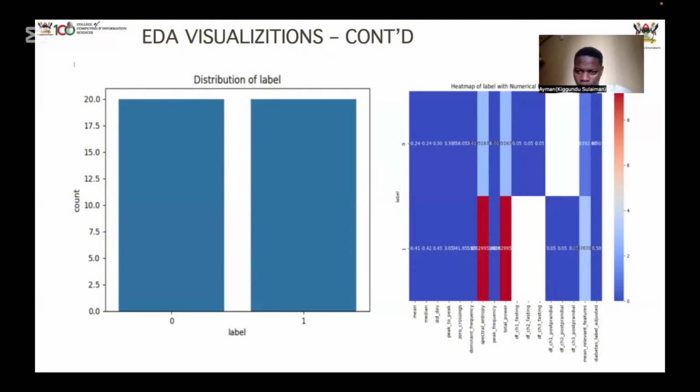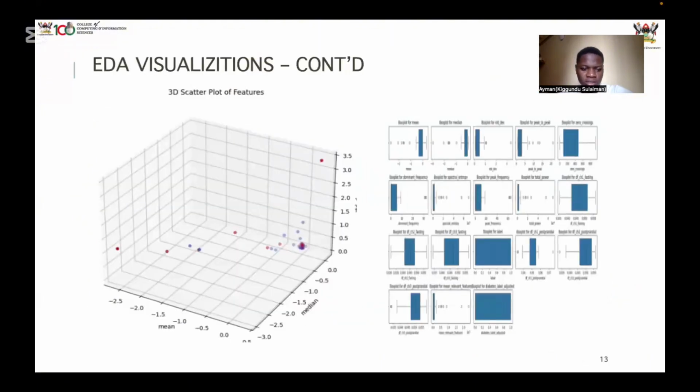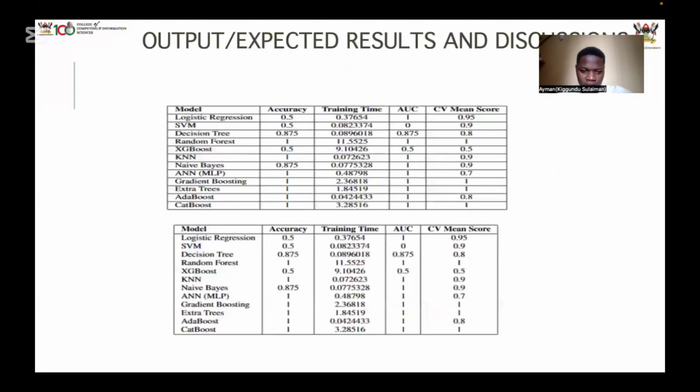The heat map also gives further clarification on the most important features, which are the entropy and the total power. The 3D plot shows the mean deviation and standard deviation all at once, so you can see the variation of all of them at once. This one shows the outliers depending on categories, the peaks, almost all the features. It will show you the distribution of the participants in the data set.